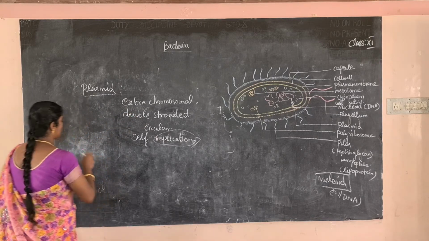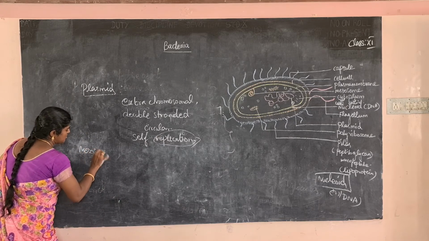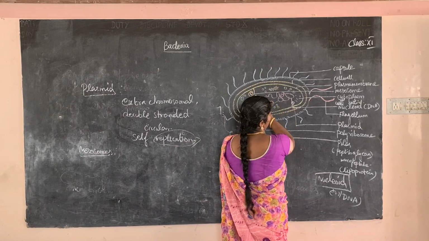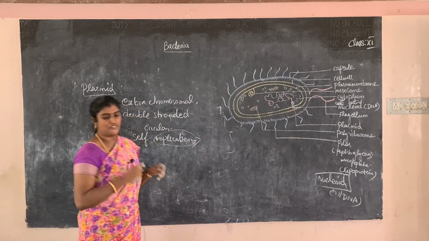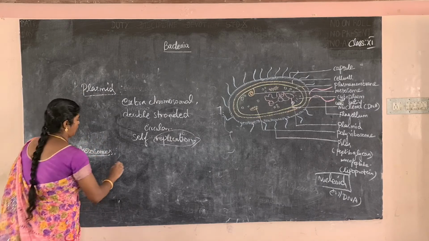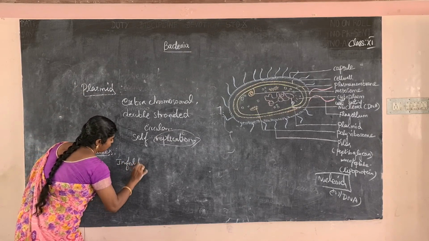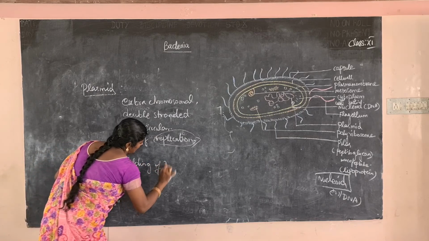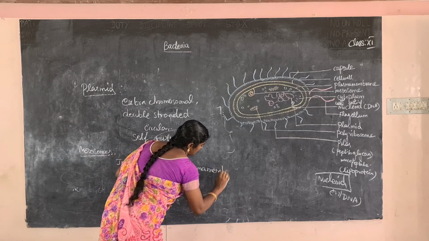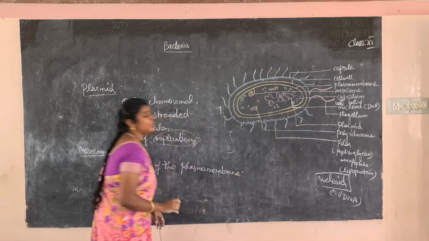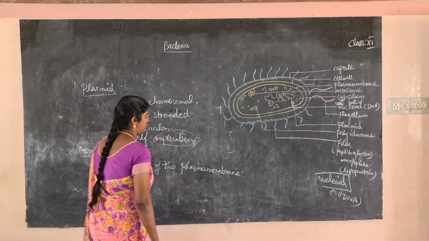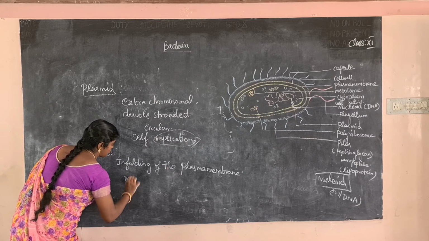So next one, mesosomes. What is a mesosome? The infolding of the plasma membrane is called a mesosome. What is the use of the mesosome? It is involved in the respiration process.